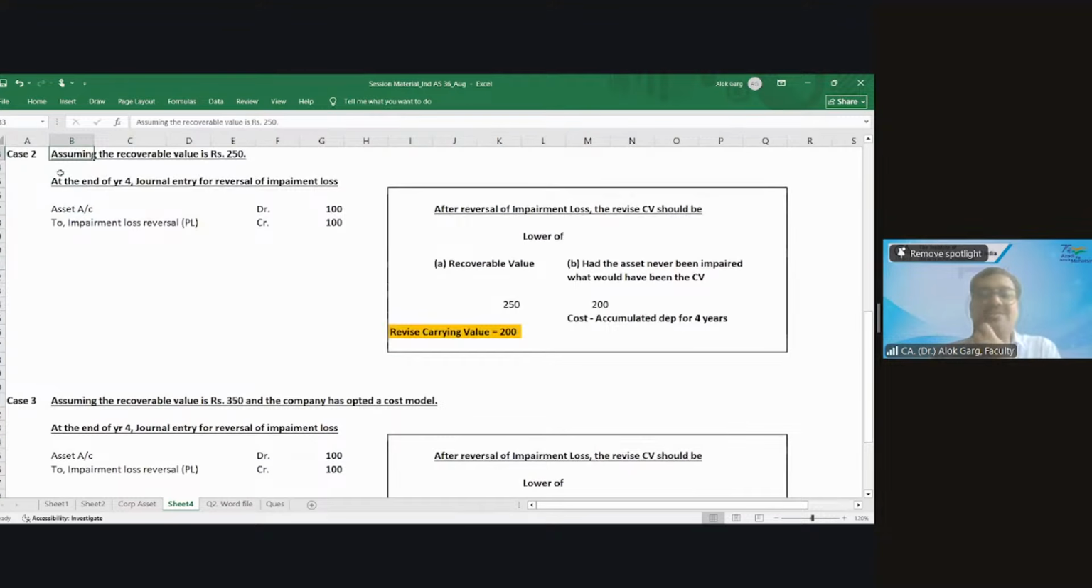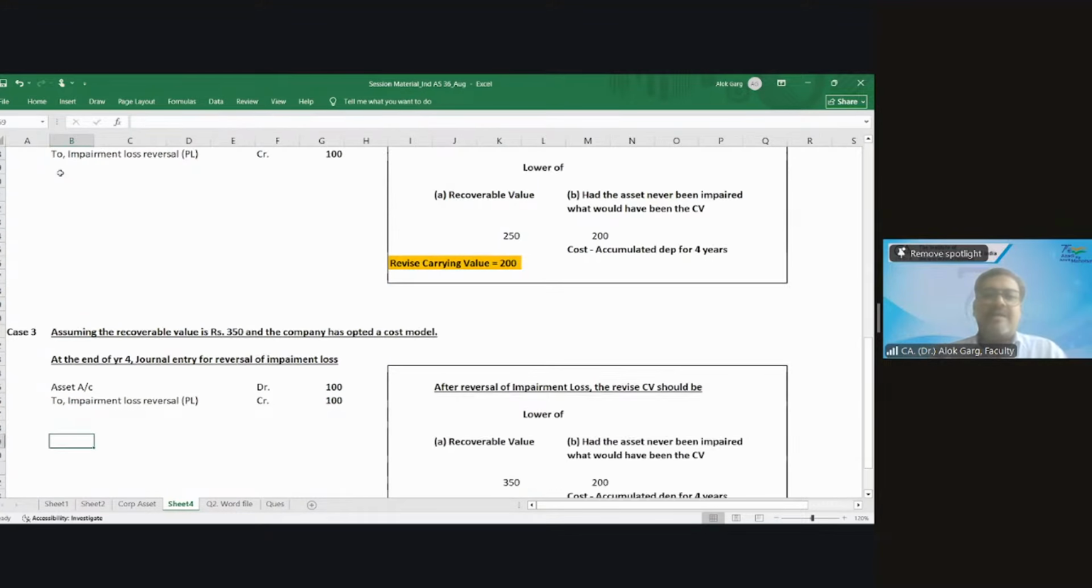By analyzing case 2 and case 3, one thing is very much clear. It doesn't matter what your impairment loss is, or what your reversal of impairment loss is, but your reversal should not exceed the lower of two values. The revised carrying value should be the lower of your recoverable value and the value you need to compute: had your asset never been impaired, what would have been the computed value?